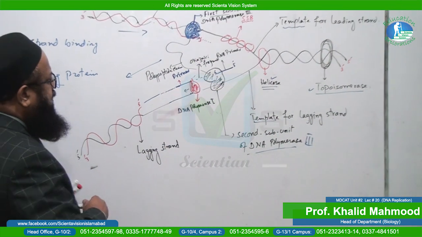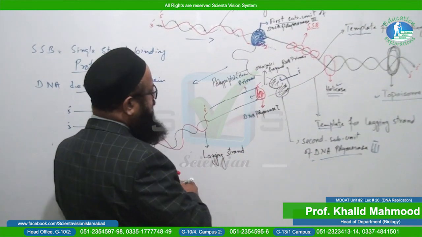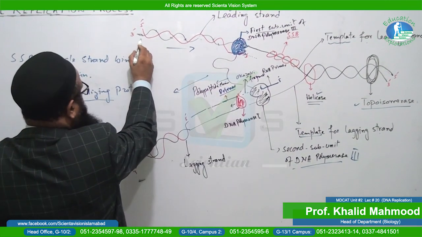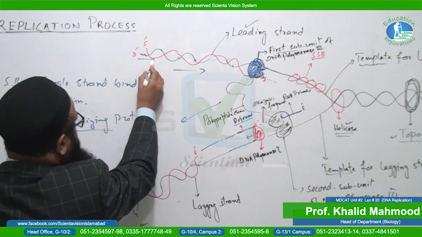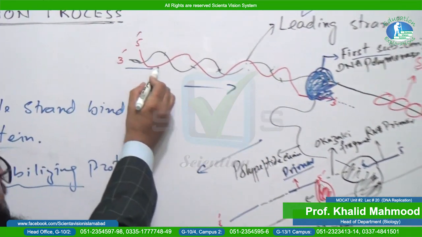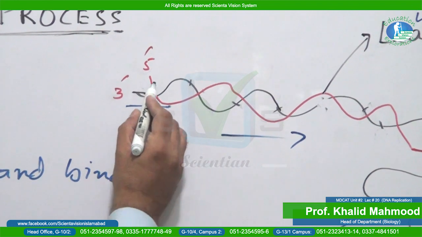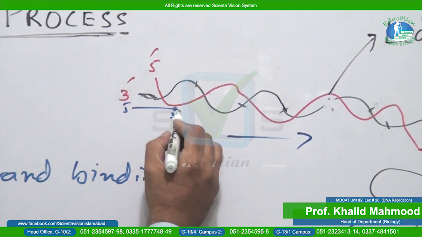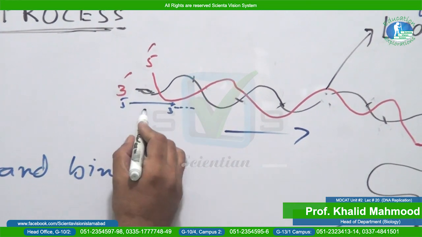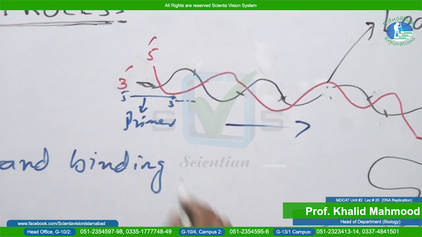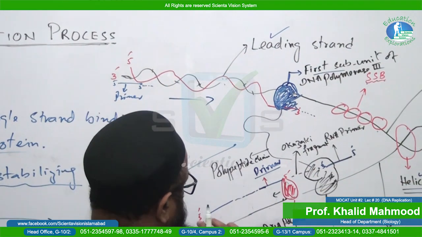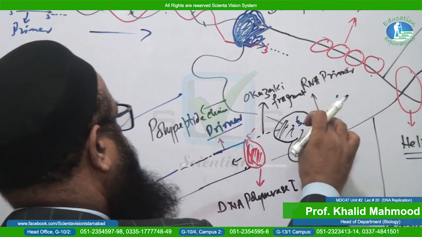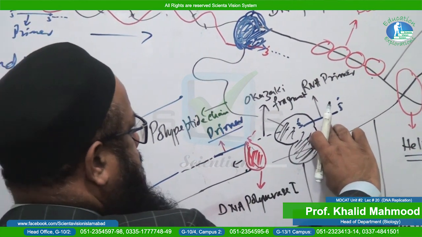A new mechanism is there. In this case, you can observe that the RNA primer, in case of the leading strand, is attached where? At the beginning side of the process of replication, which is the continuous replication. You can observe that this one is the 3' end, this one will be the 5' end, and this will be the 3' end. So nucleotides will be added from where? The 3' end of the primer. Now you can see that the primer is placed at a distance from the site of origin of replication. From a distance you can observe that here the RNA primer is placed.